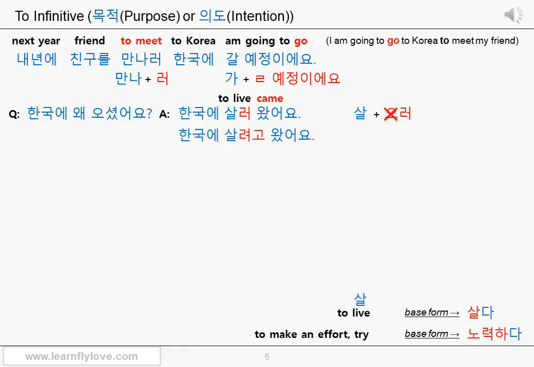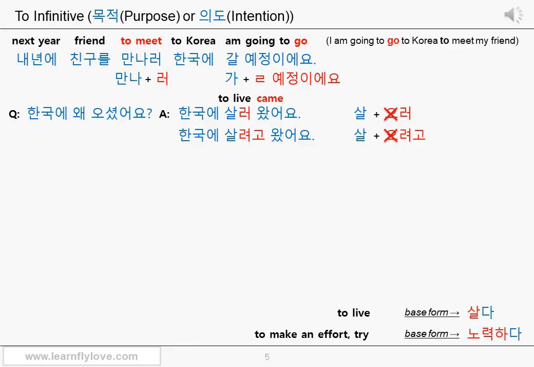살려고. The stem 살 plus 려고, because you cannot use the 으 sound here either. The connective ending 으려고, 려고 can express the purpose or the intention of the subject. Therefore, 살려고 also can mean to live. And 한국에 살려고 왔어요 sounds perfectly fine too. Then the first answer with the connective ending 러 and the second answer with the connective ending 려고 mean exactly the same thing. Are they exactly the same?